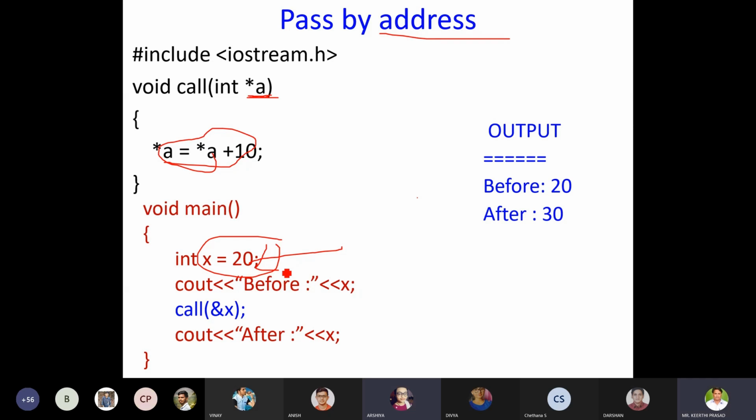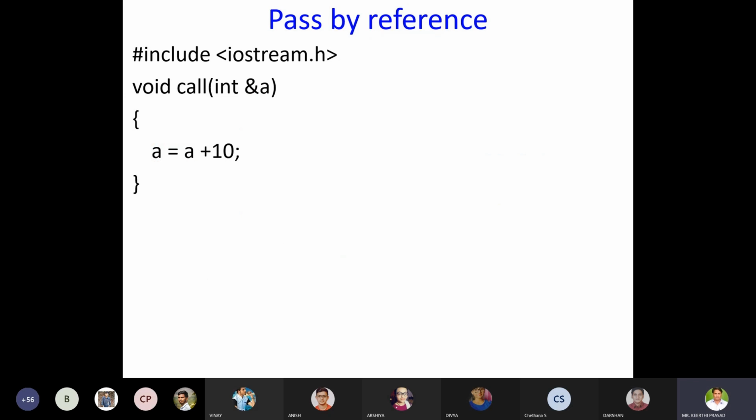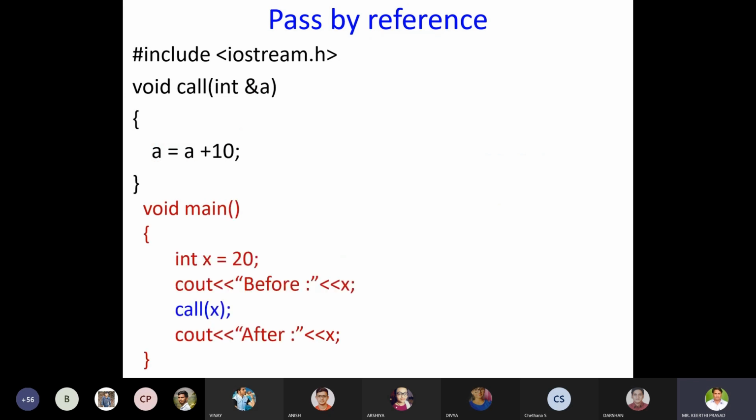Okay. Point is, in the C programming language, if somebody asks you what are the two ways of calling a function, your answer should be either pass by value or pass by address, or call by value, call by address. Don't ever say call by reference or pass by reference, because pass by reference is a different concept. This concept is available in C++.